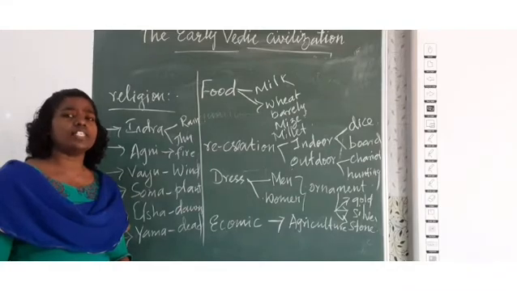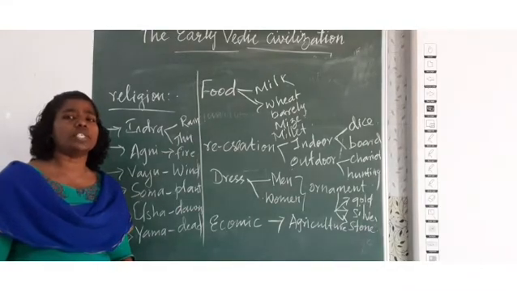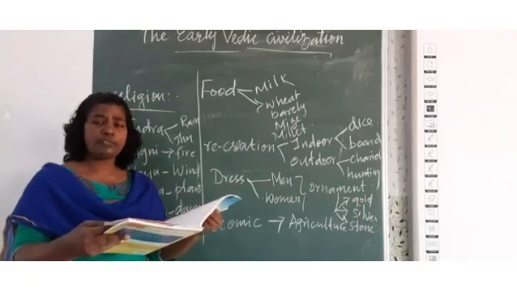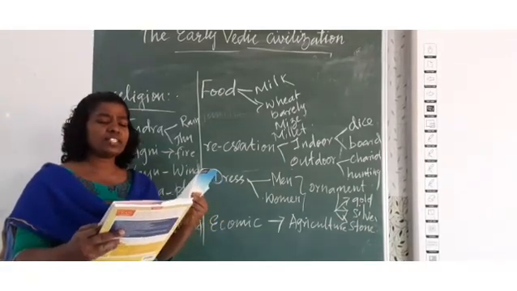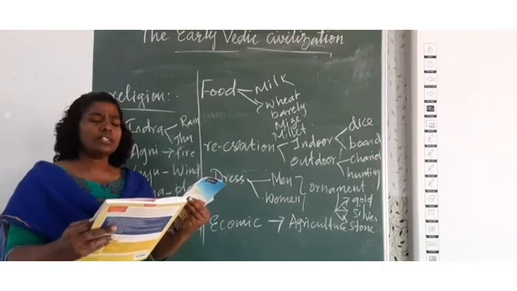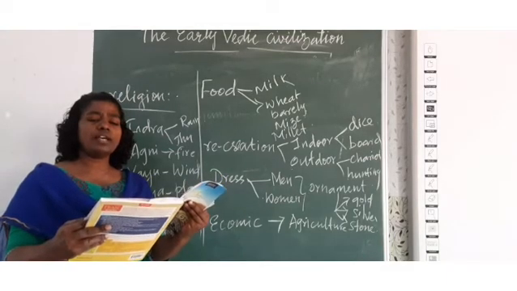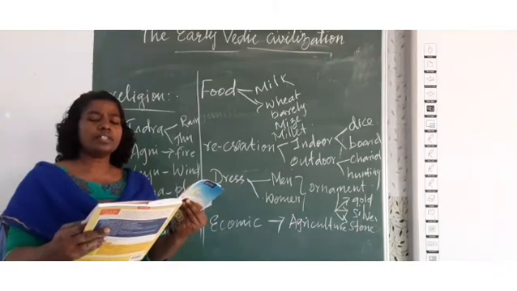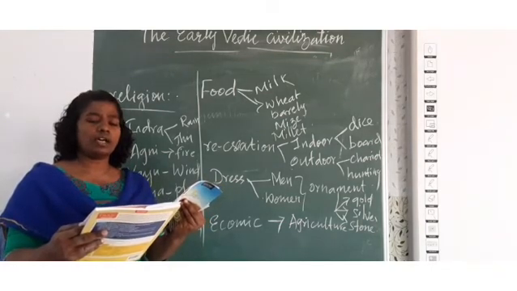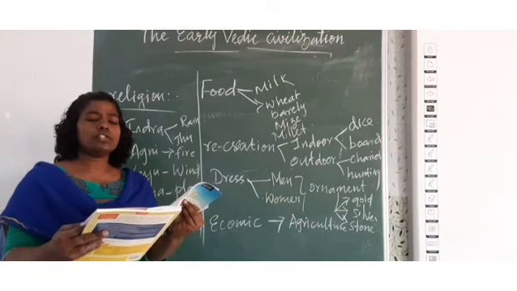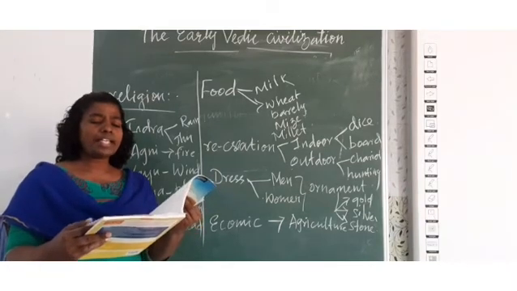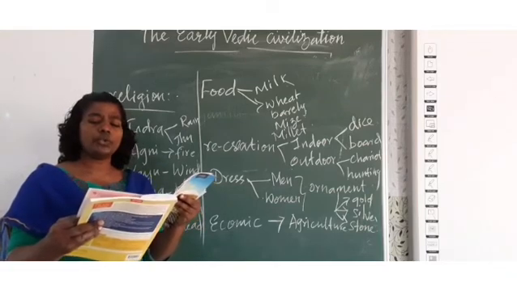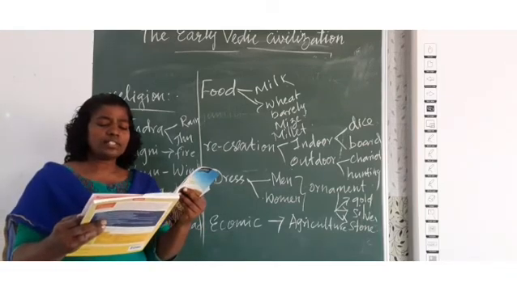Now you can take a textbook. I will mark and give you a few questions from this lesson. Turn your book to page number 49. Section A: first one, Sapta Sindhu; second one, Rig Veda, Atharva Veda, Sama Veda and Yajur Veda; third one, Sabha and Samiti; fourth one, Indra; fifth one, Sudras. Match the following: first one 5, 4, 1, 2, 3. Section C.